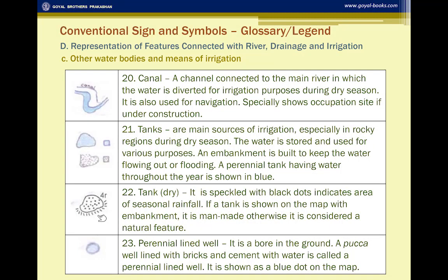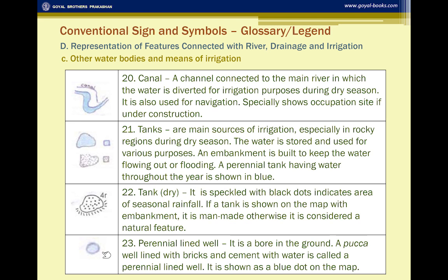Especially the dry tank along with the embankment shows that it is speckled with black dots with embankment, which shows that the area is generally dry, or the area receives seasonal rainfall because the tank is dry. Generally, it is taken as one of the causes. The 4 written here means the height of the tank is 4 meters. But if it is given within the tank, it may mean relative depth of the tank is 4 meters.